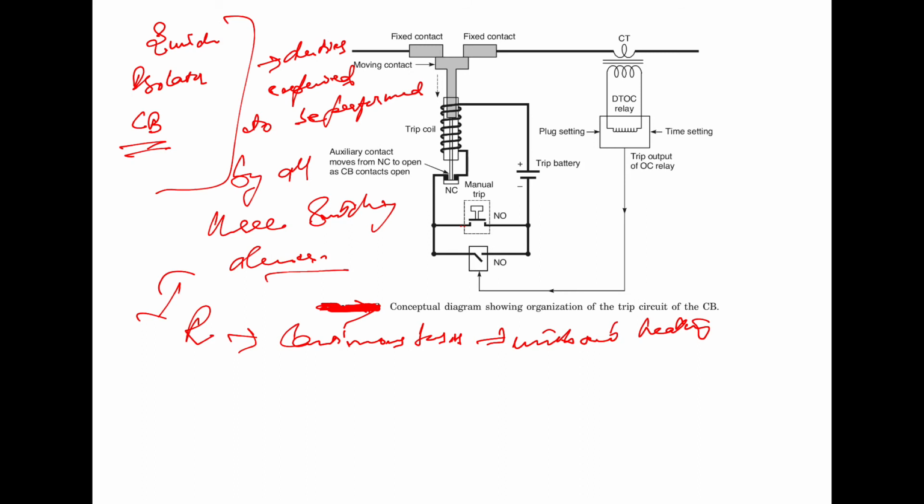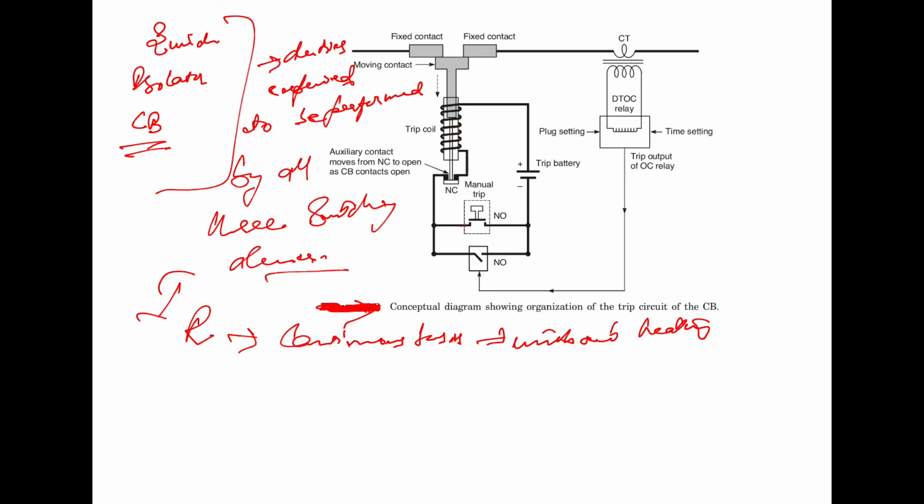The main contacts of the breaker are kept in a closed position with the help of a closing mechanism, which consists of a spring. The energy stored in the mechanism during the closing operation is utilized for the quick opening of the breaker.